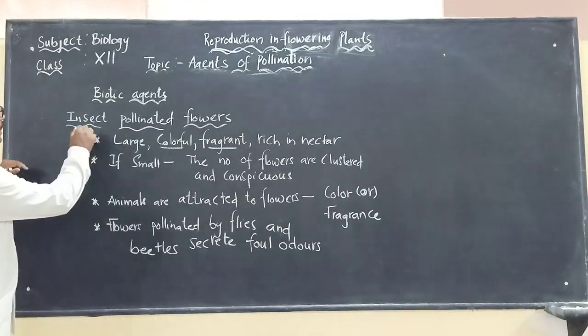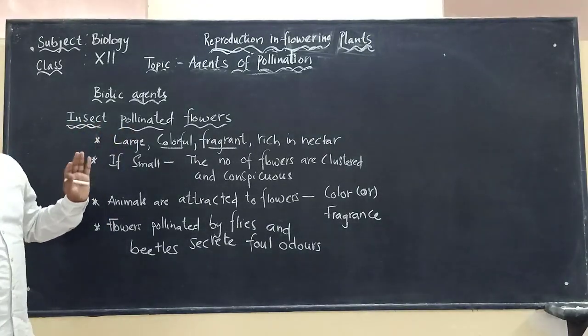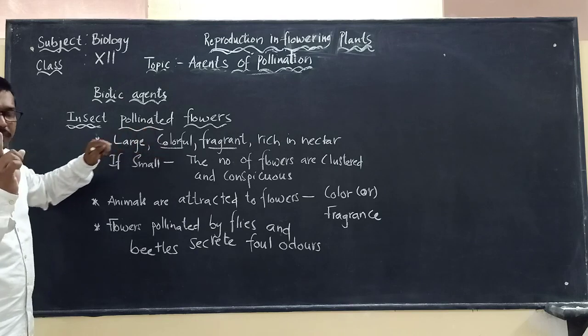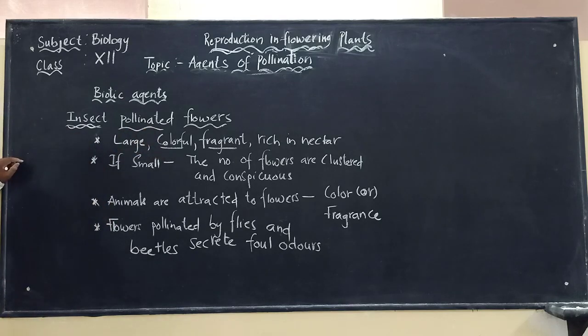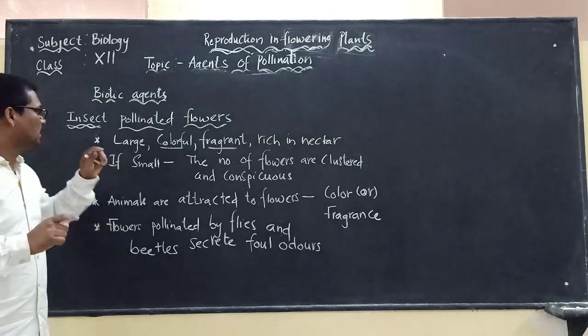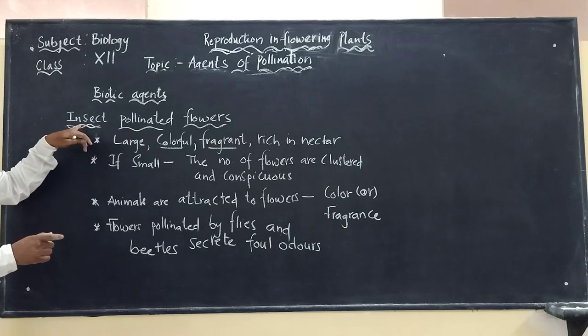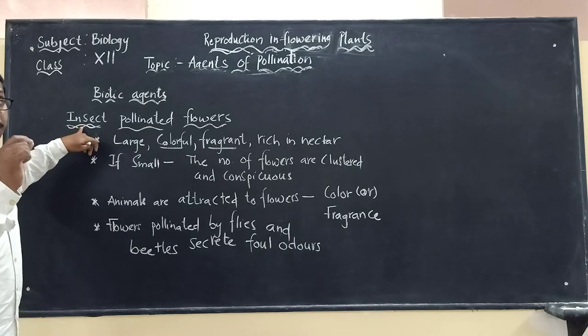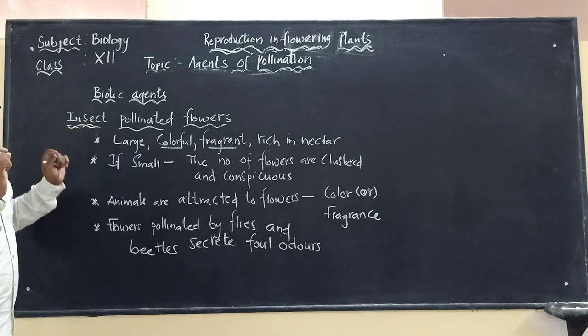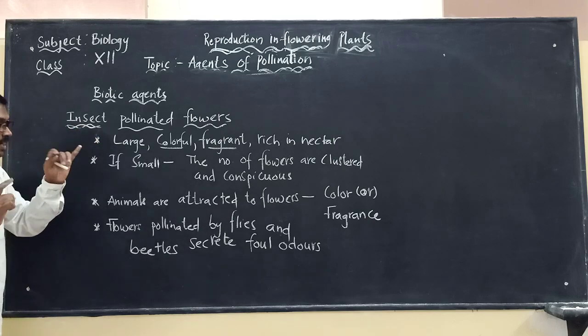So here if you are seeing insect pollinated flowers, we have to remember the first 2 points, very important. Those flowers which are pollinated by the insects, we already said that in biotic agents, insects are the dominating pollinating agents. And among those insects, what is very important? Bees. Bees will be playing a crucial role for pollination in nature.